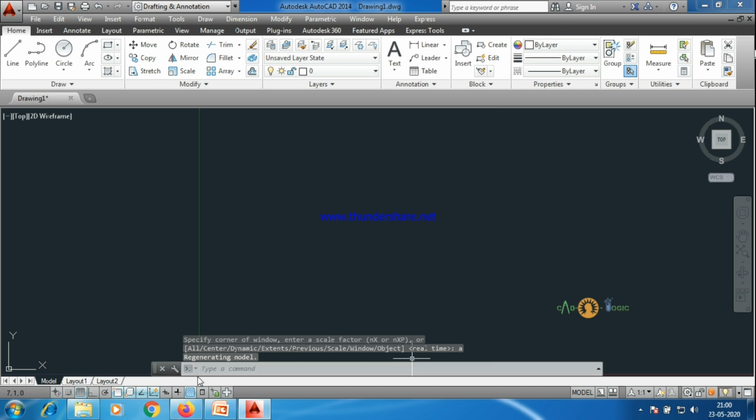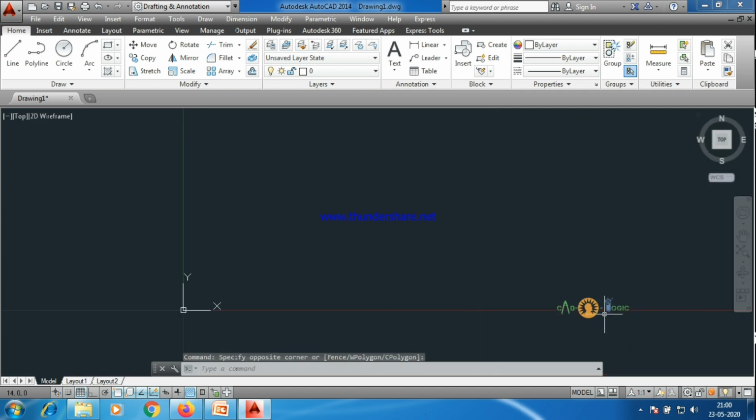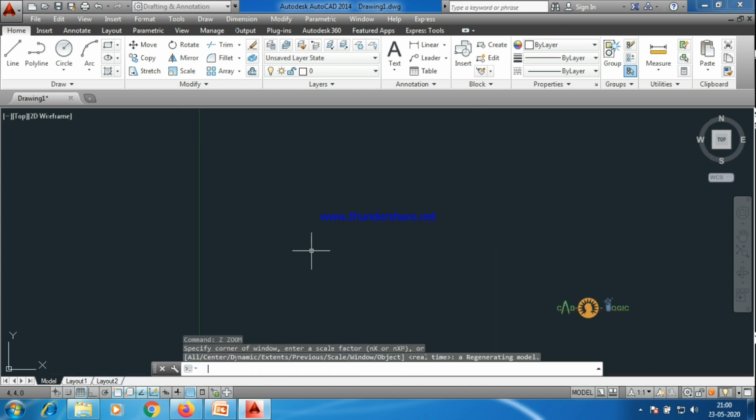This page is set. The lower left corner over here is the origin 0,0, and the upper right corner over here is 12,9, right? So the X extension is 12 units and the Y extension is 9 units. You can see a red line over here. This is the X axis and this green line is the Y axis. If the page goes out of zoom, anytime you can do Z enter, A enter. So we are done with units and limits, and we have zoomed the page.